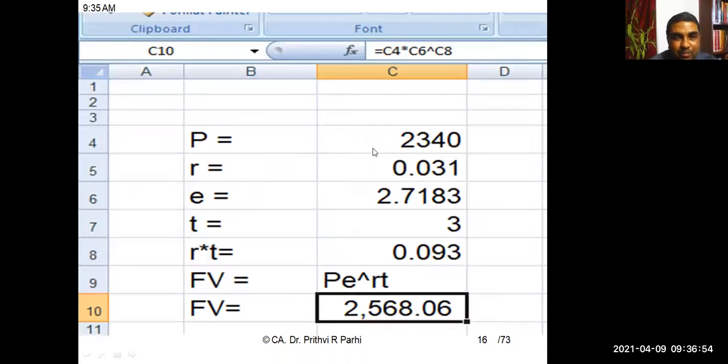How am I doing it? P is equal to 2,340 rupees. R is equal to rate of interest, already you have computed, 0.031. e is a constant figure, 2.7183. T is equal to 3. So first we'll calculate R into T, which comes to 0.093. Then we have to calculate the future value, P e to the power RT. If you calculate this by using Excel, the value comes to 2,560. I'll show you in the Excel file.